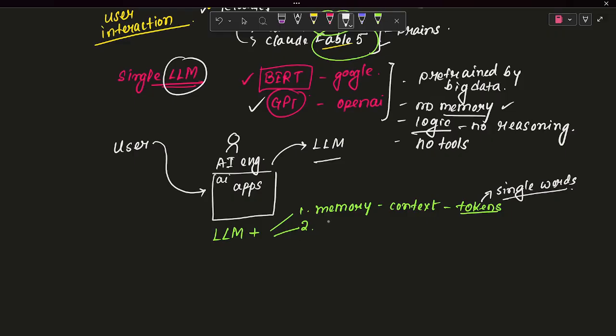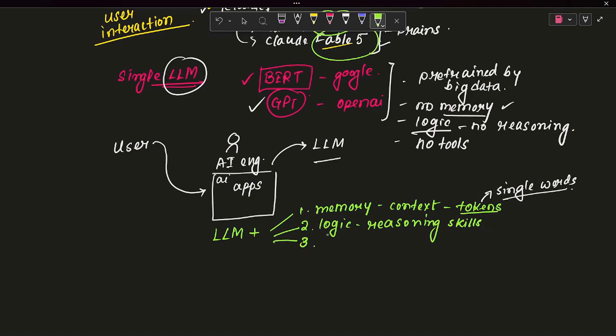And with memory you should implement some logic. For the logic, you will be giving some reasoning skills, and for reasoning skills you will be giving some instructions. For that, we will go with prompt engineering.